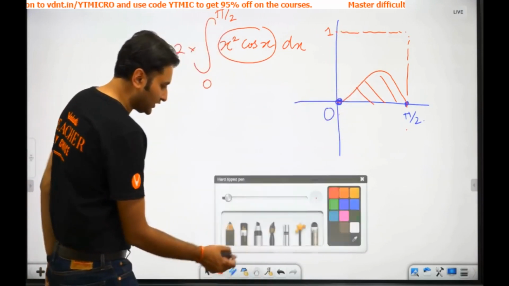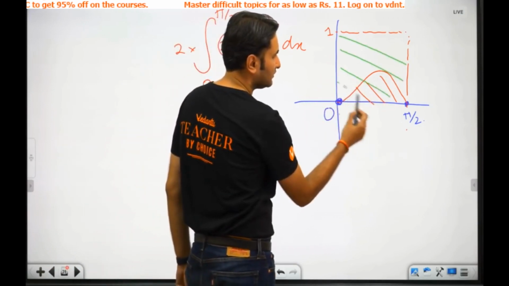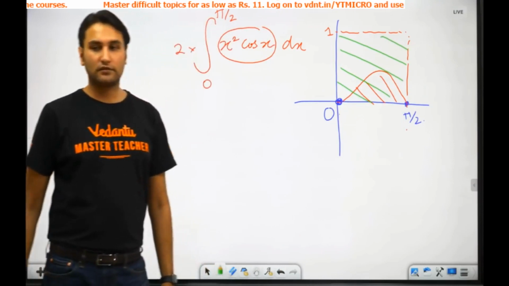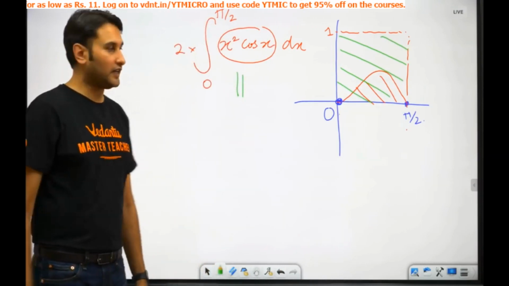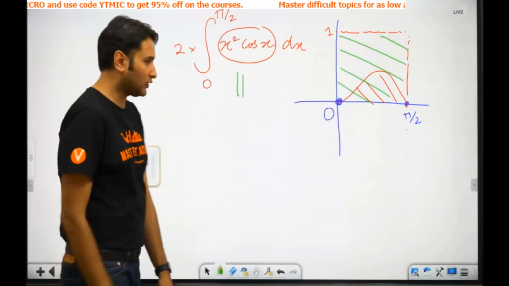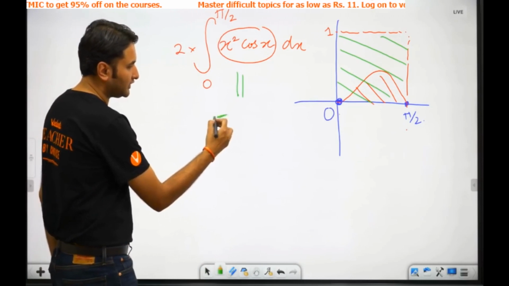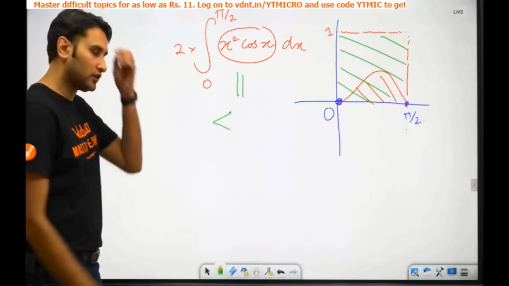So what if I say that the area of the graph is definitely less than this area? So this integration is definitely less than what? Actually it will be less than half of that. So my answer is definitely less than what?